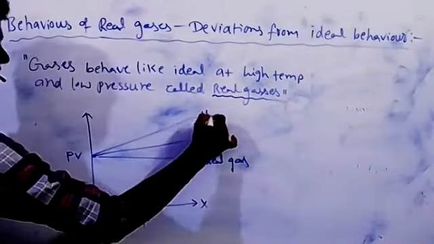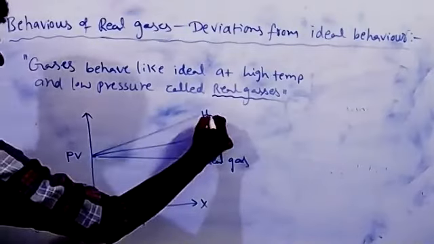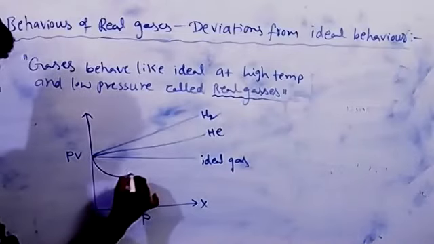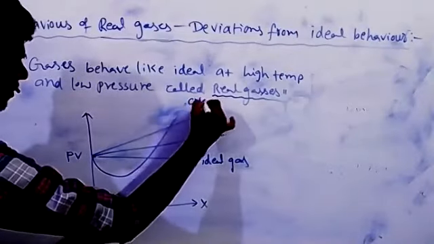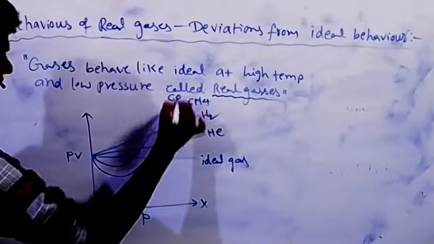This is hydrogen, helium. Next, carbon monoxide and methane. This is methane. This is carbon monoxide.